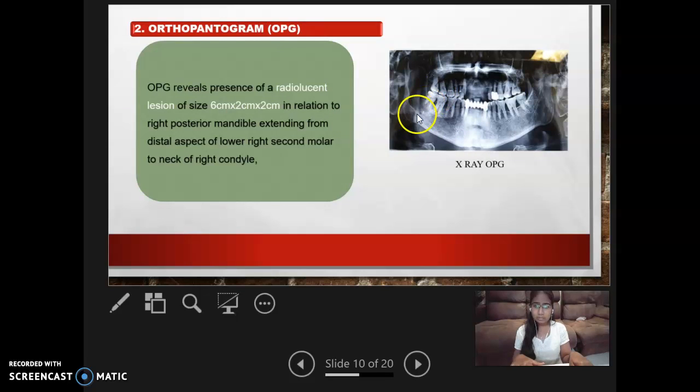An OPG revealed a radiolucent lesion of size 6 cm by 2 cm by 2 cm in relation to the right posterior mandible, extending from the distal aspect of the lower right second molar to the neck of the right condyle, and a radiolucent lesion in the left parasymphysis region.